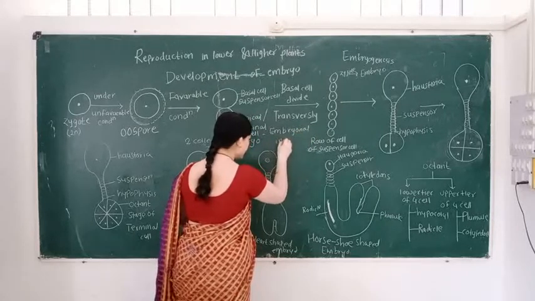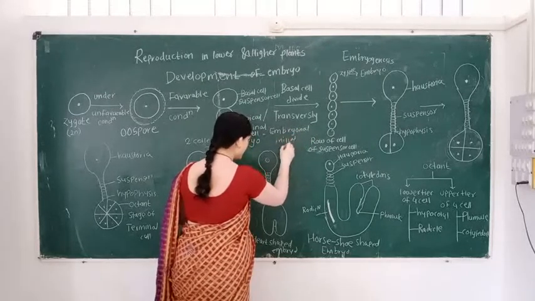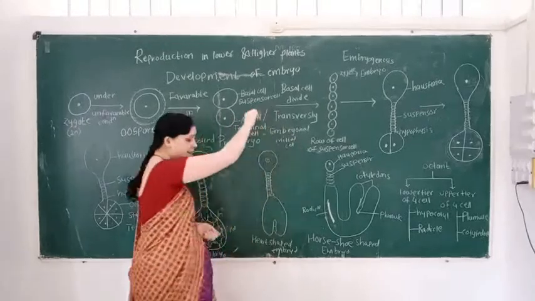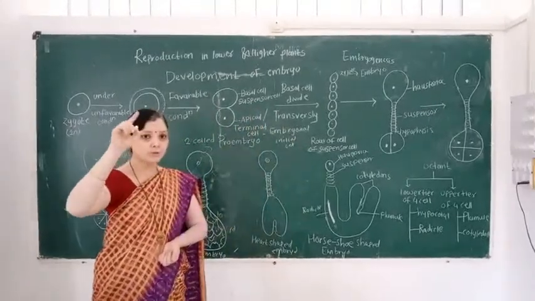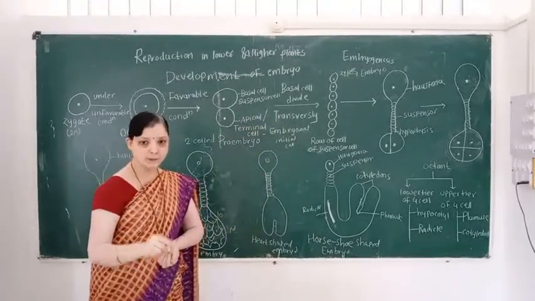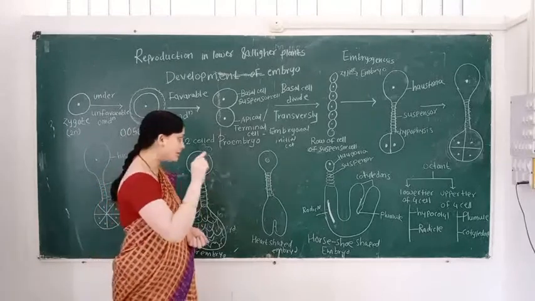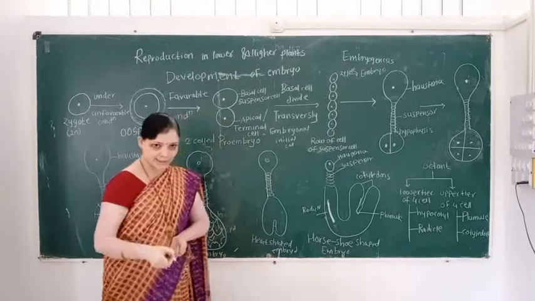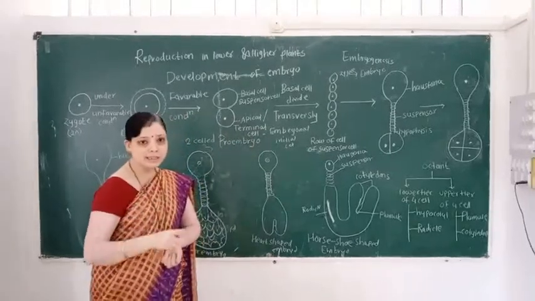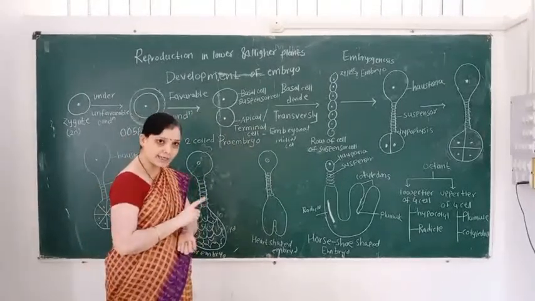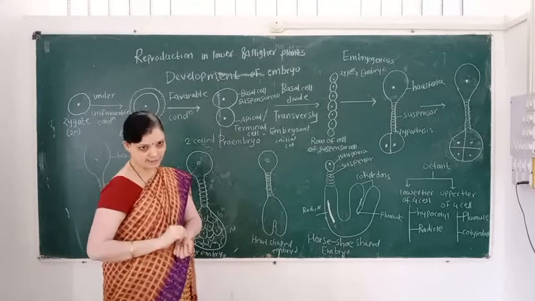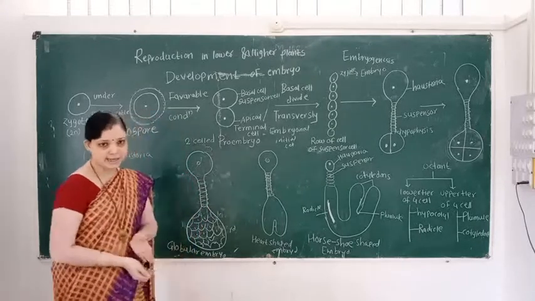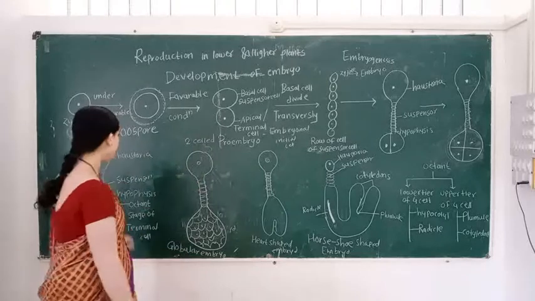The suspensor cell is located toward the micropylar end, and the terminal cell, that is the embryonal initial cell, is located toward the chalazal end. You understand these three changes?